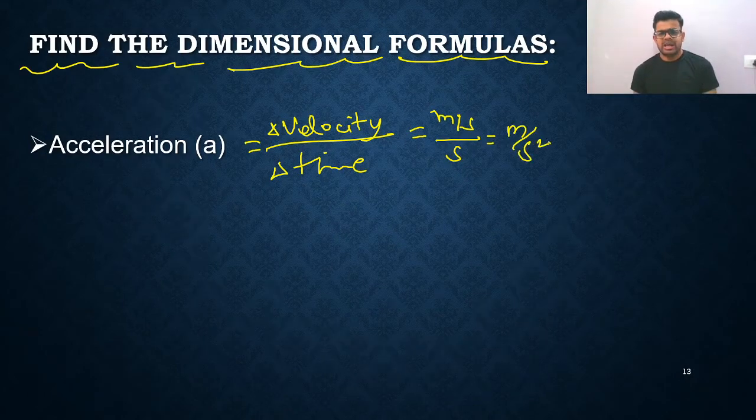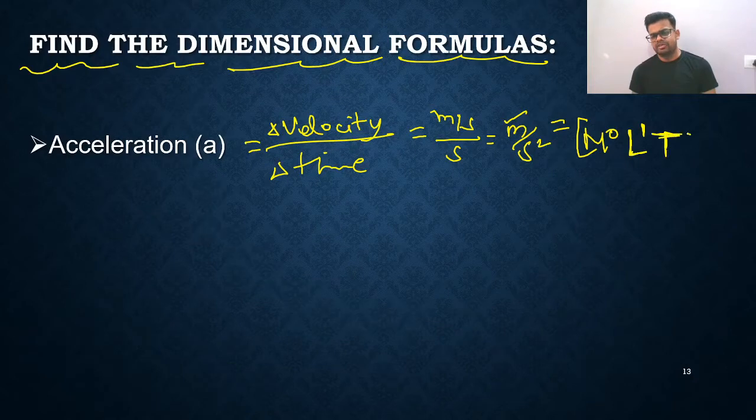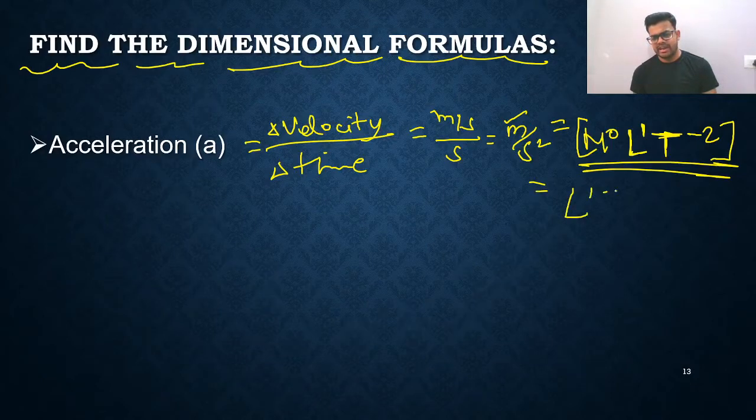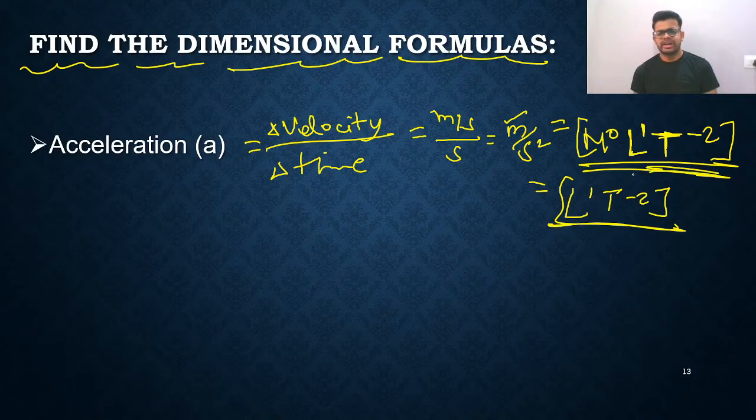So for meter you will write L1. Mass is not mentioned here, so M0. Length's term is only meter, meaning 1. Next, t square, but it is in denominator, so I will write time raised to minus 2. So L1 T raised to minus 2. Either you will get it like this or like this, and both are correct. It depends on which one is in the option.